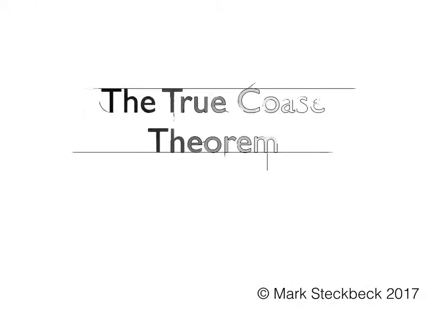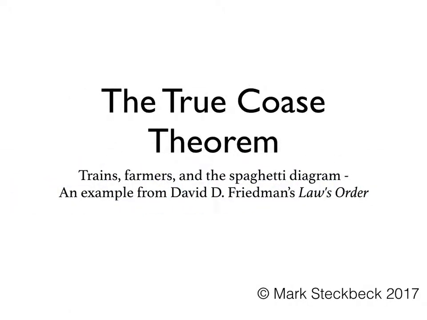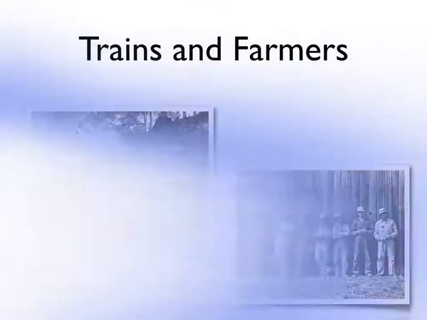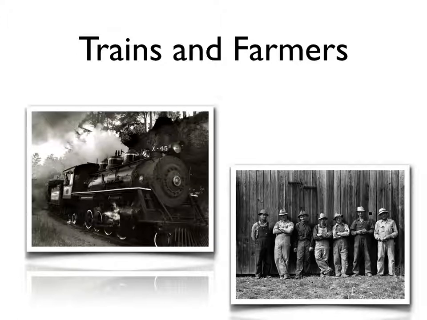In this second video on the true Coase theorem, we're going to use an application. This actually comes from David Friedman's Law's Order, what he calls a spaghetti diagram. What we're going to be doing is to see how transaction costs do matter and why the assignment of rights is important when judges make decisions. We're going to use the examples of railroads and farmers. Railroad engines emit sparks which alight on fields and burn crops for the farmers. So let's take a look at applying this.